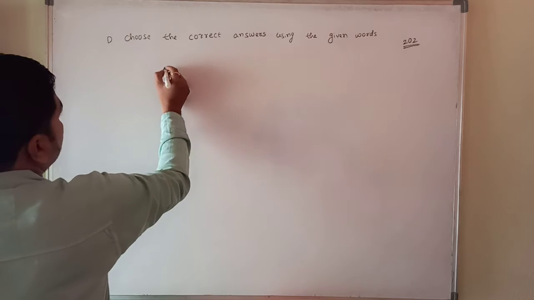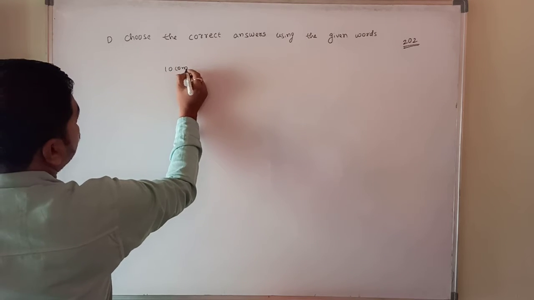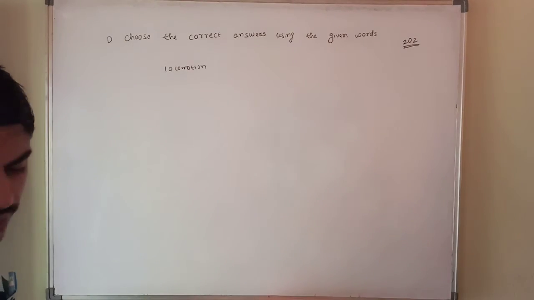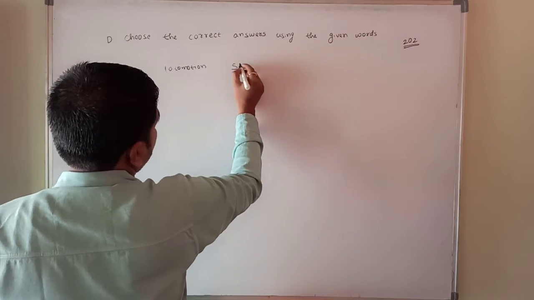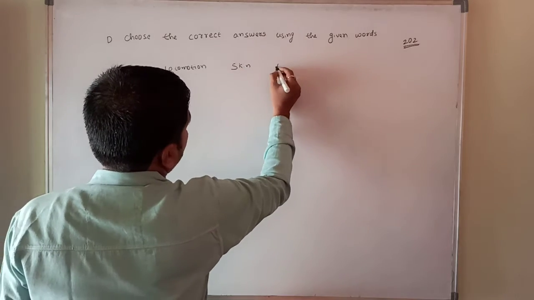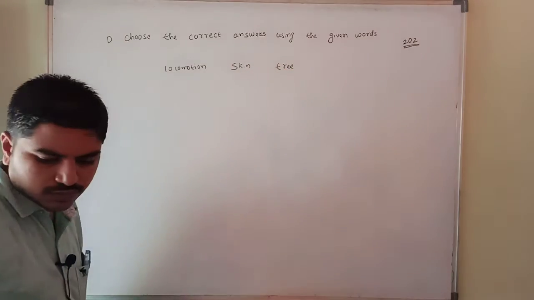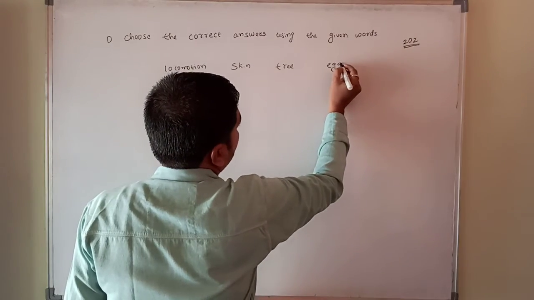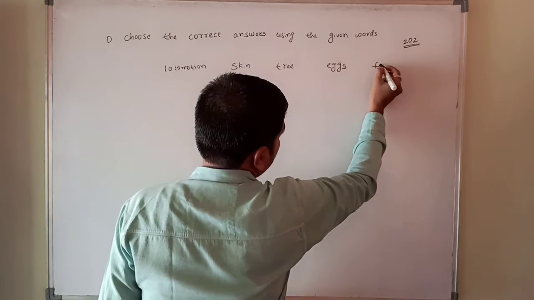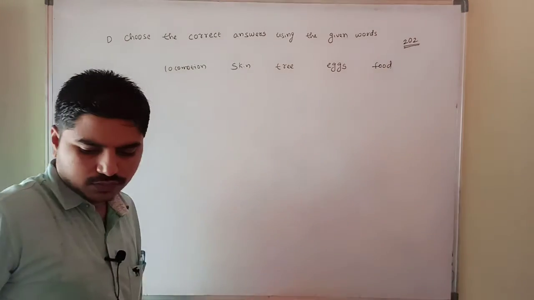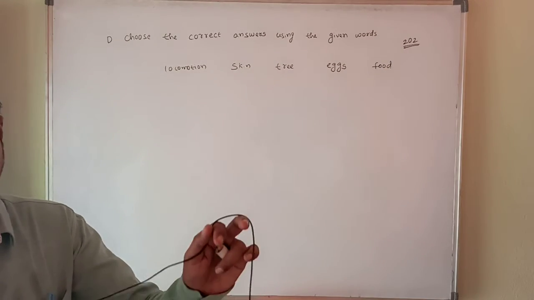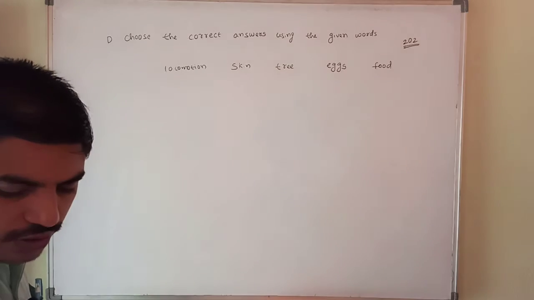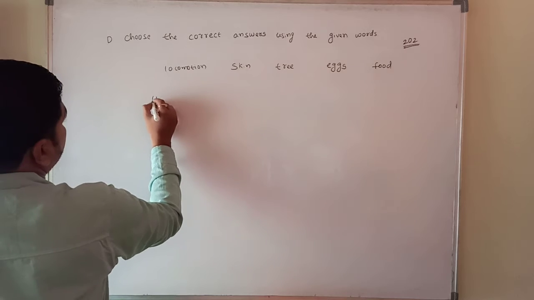Locomotion is the first one they have given, and next they have given skin, and next one is a tree, and next one is the eggs, and next one is a food. These are the keywords they have given. So by using these words only, you can fill in the remaining question answers. Okay? First I will write the first question.